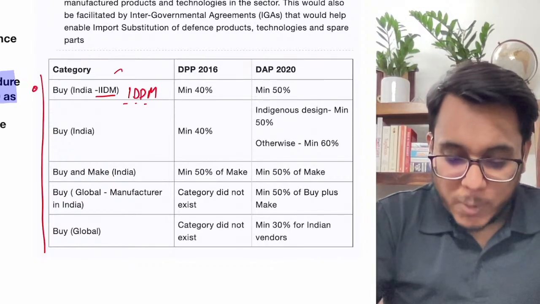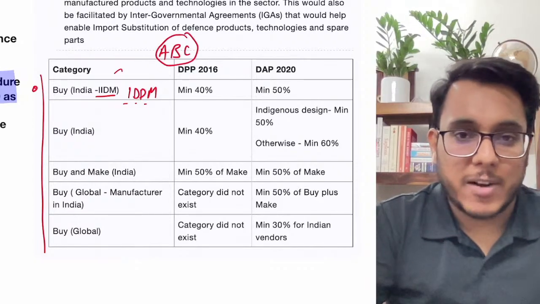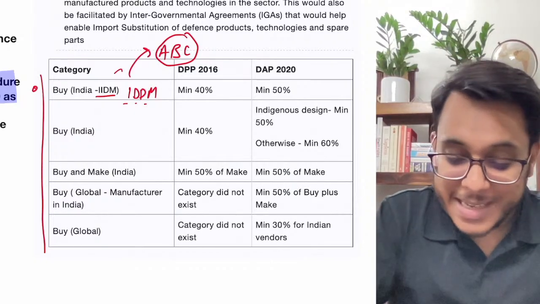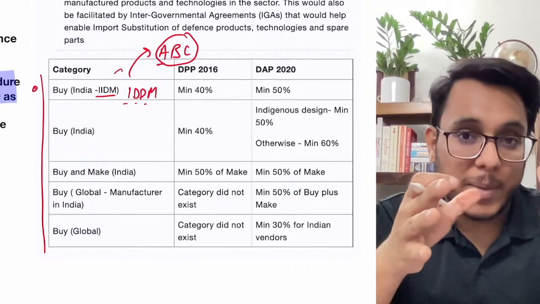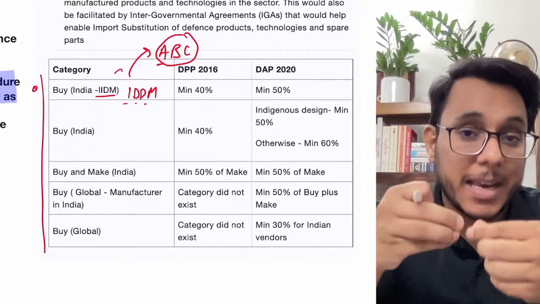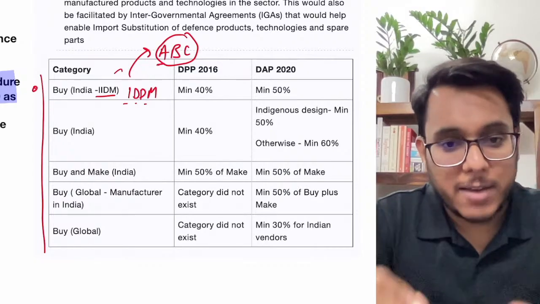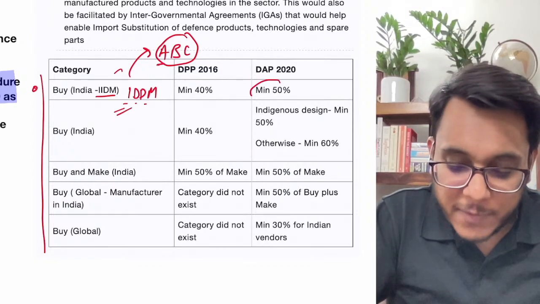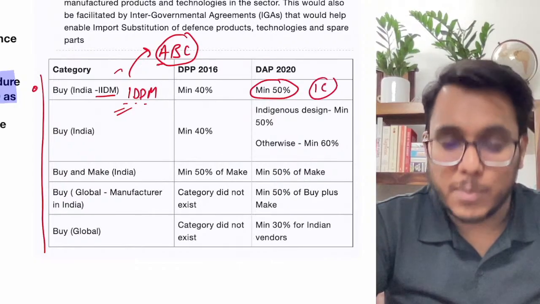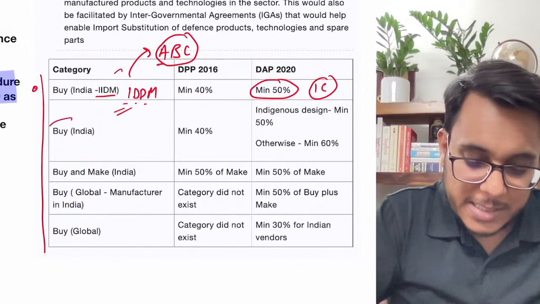Now suppose there is an ABC vendor located in India. We are buying, let's say, a gun from him. Basically this could be designed in India, manufactured in India, developed in India, but still there could be certain equipment that is of imported nature. So it has been provided that whenever we are buying under IDDM, a minimum of 50% of the components used should be made within the country.